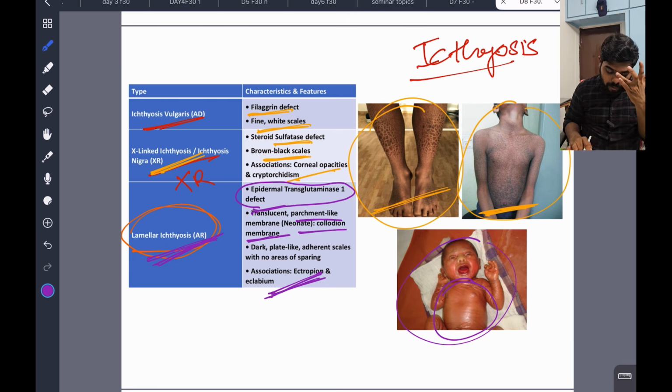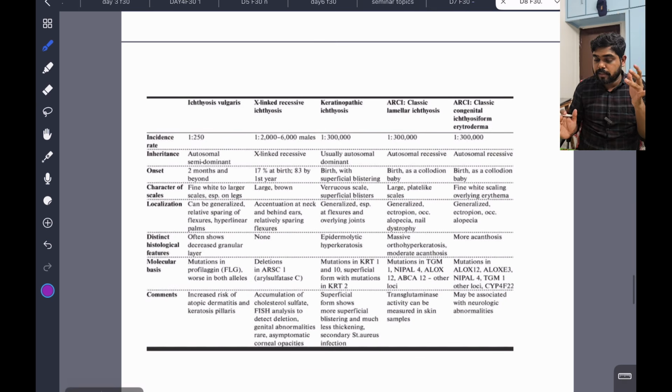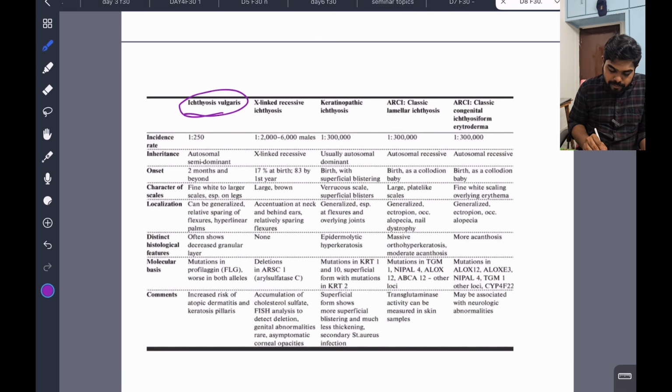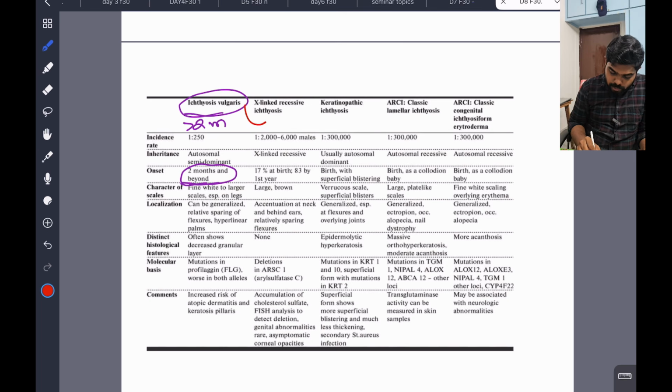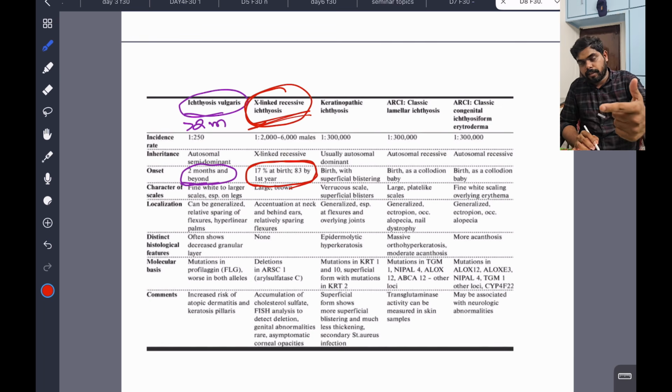Now we are going to see the classification of ichthyosis and the onset. Ichthyosis vulgaris usually starts at 2 months and beyond, may start at 2.5 months, 3 months, 5 months, 1 year. Very important. Now X-linked ichthyosis: 17% at birth and 83% in the first year. So the majority in the first year and a minority, around 20%, at birth.